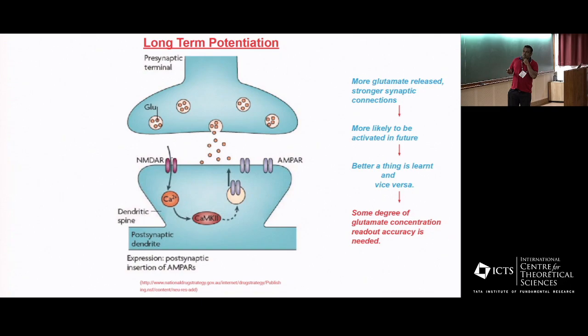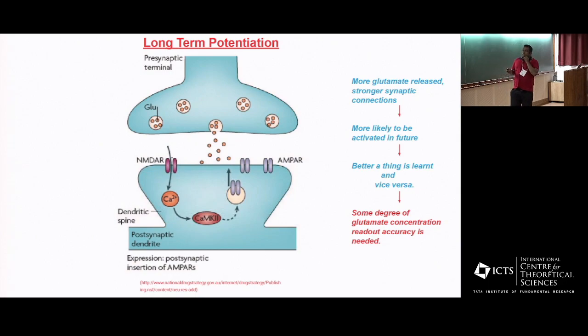Those will then lead to phosphorylation of proteins, etc., and that will lead to the entry of these AMPA receptors, more AMPA receptors on the surface of the other synapse. Once you have more receptors over here, next time when you have a low frequency signal, even in that particular case, this thing can get activated.